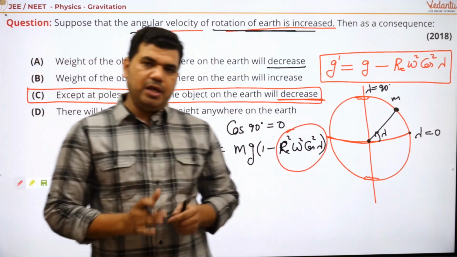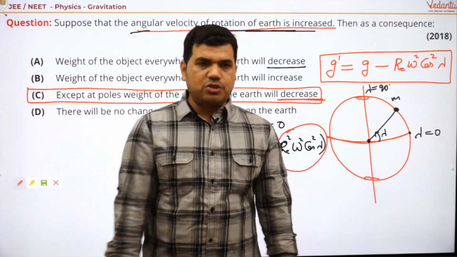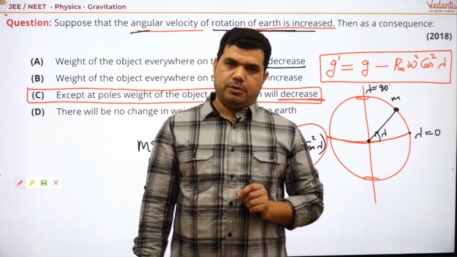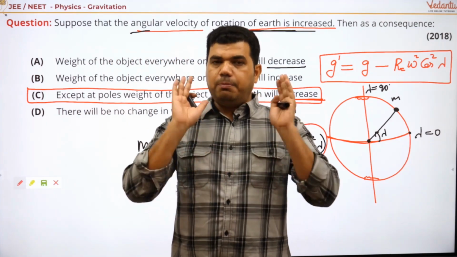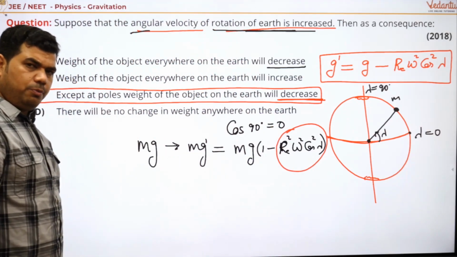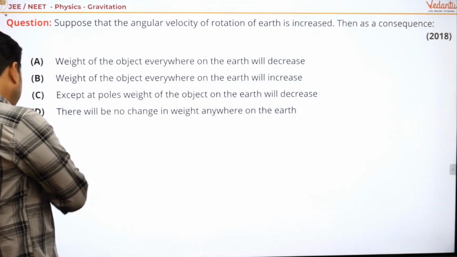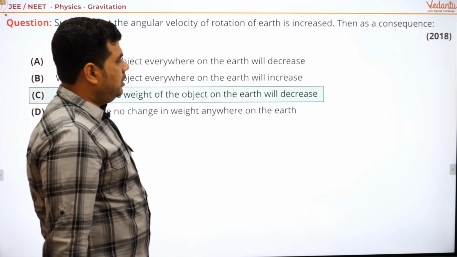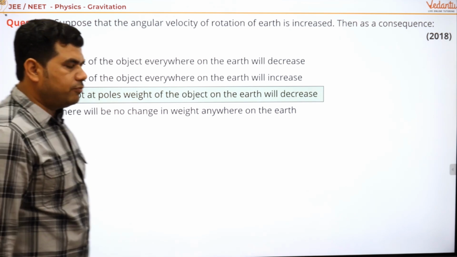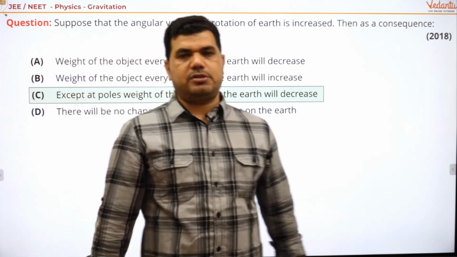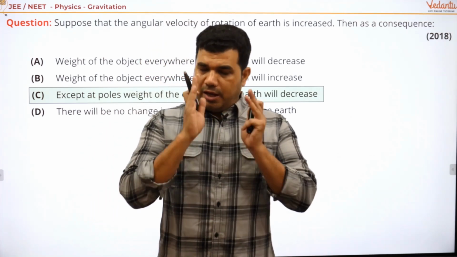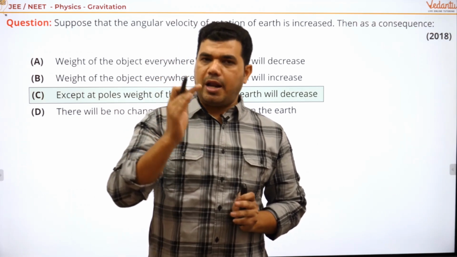So this is a very easy question and you just have to remember this formula so you can get the answer. Okay, you will get all the PDF. Here I put a slide for you so that you get the answer. Here, this is the answer: except at the poles, the weight of the object on earth will change with the rotation. Okay, got it? So ek question humne seekh liya hai. Let's move ahead to the next question.